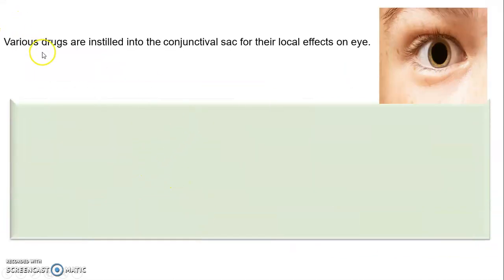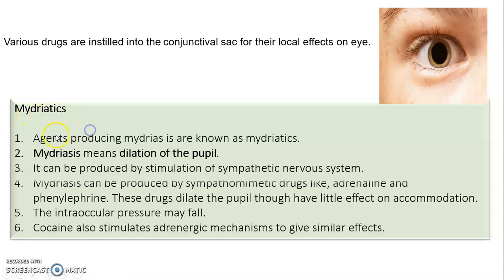First of all, we see various drugs are instilled into the conjunctival sac for their local effects on the eye. Conjunctival sac means this eye cavity. Different kinds of drugs are instilled into this eye cavity for their local effect on the eye. First of all, we see what is meant by mydriatics. These are the agents producing mydriasis.